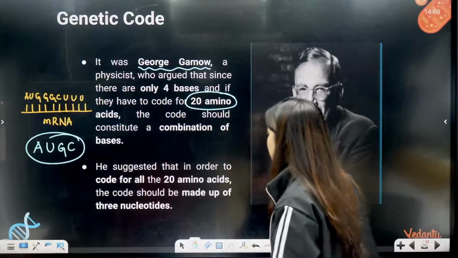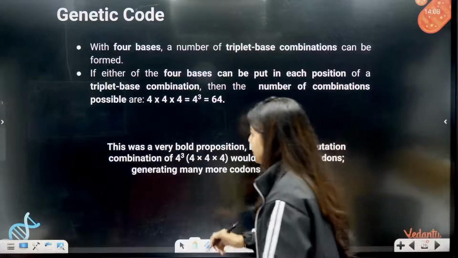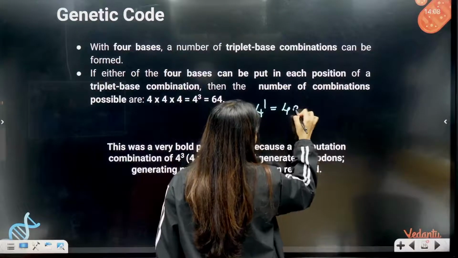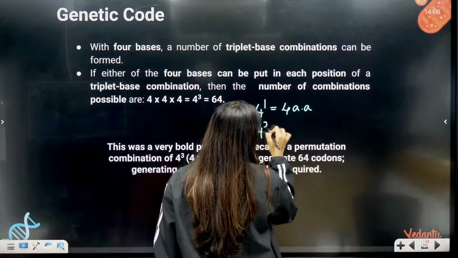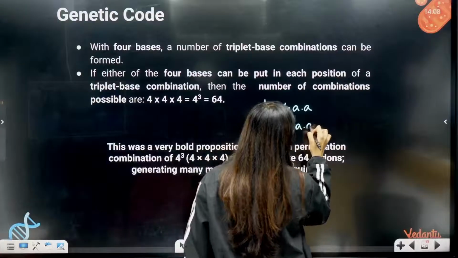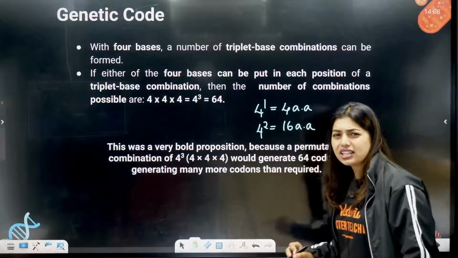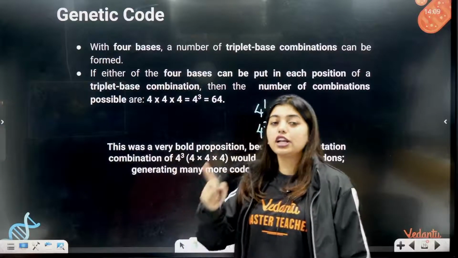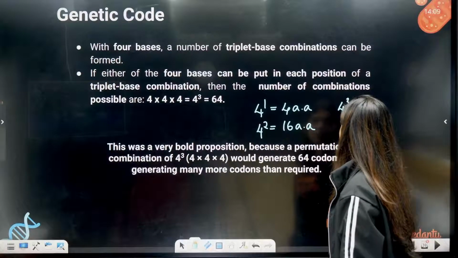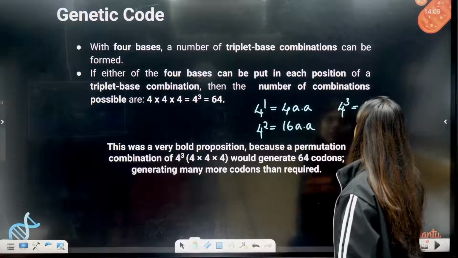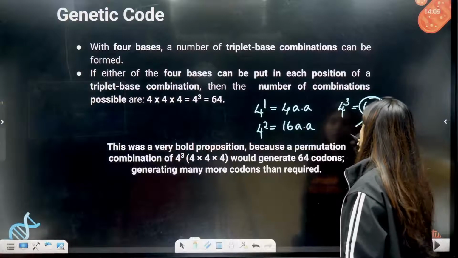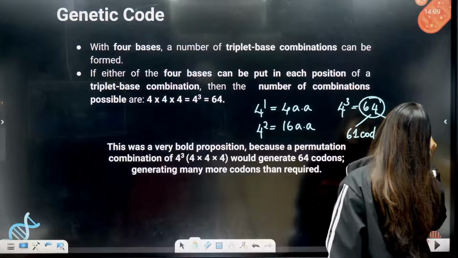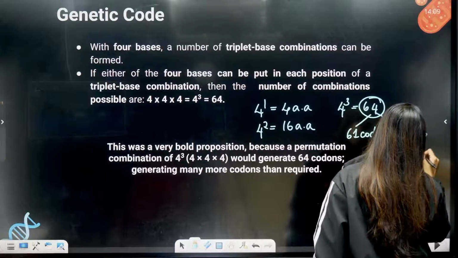What do we do? He started trying different kinds of maths. First he did 4 to the power 1. That was only able to code for 4 amino acids. Then he tried 4 to the power 2, which was able to code for 16 amino acids. Now he was like, wait, 16 is too less. I have 20 amino acids, I need at least 20 or 21, right? So then he tried one last option, 4 to the power 3, which gives 64. Later it was seen that 61 code for amino acids and 3 are stop codons.